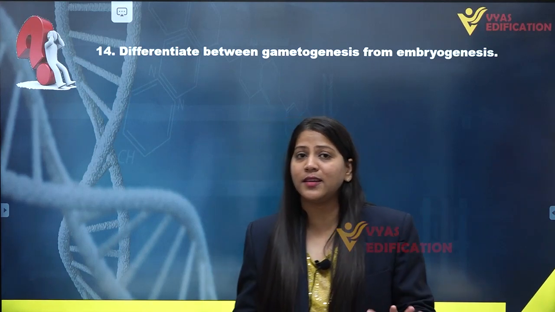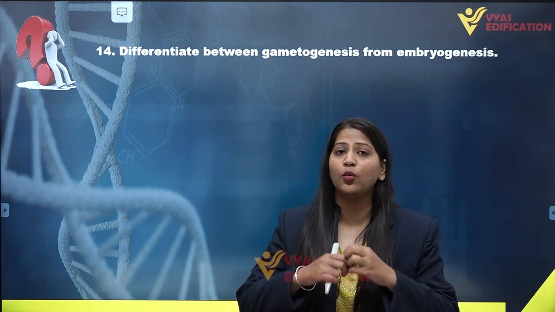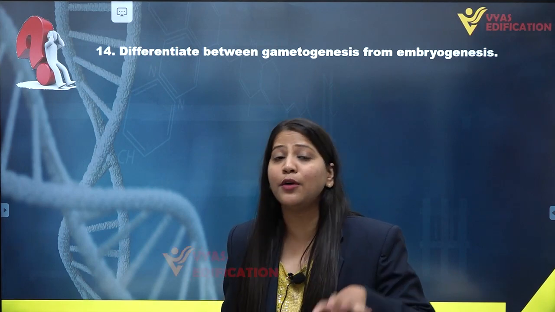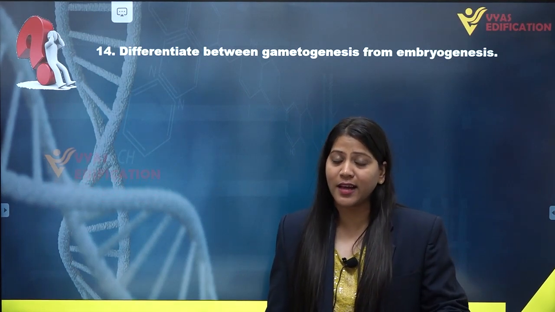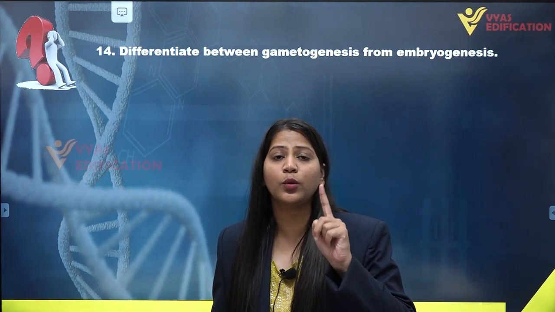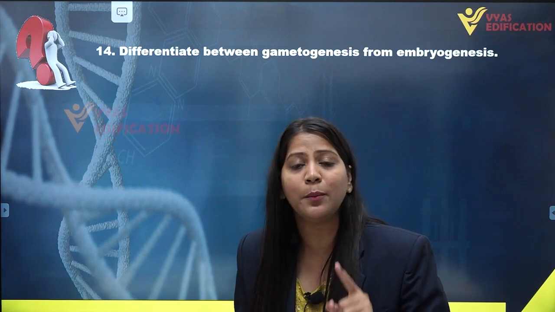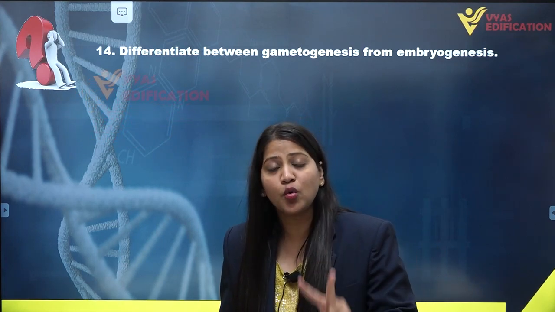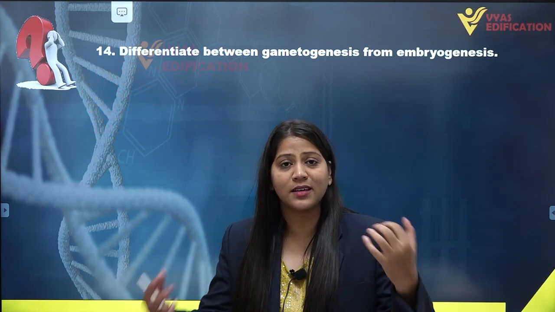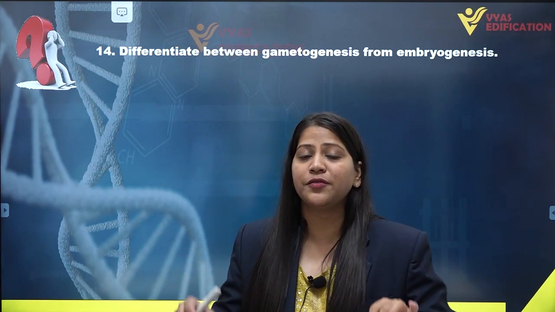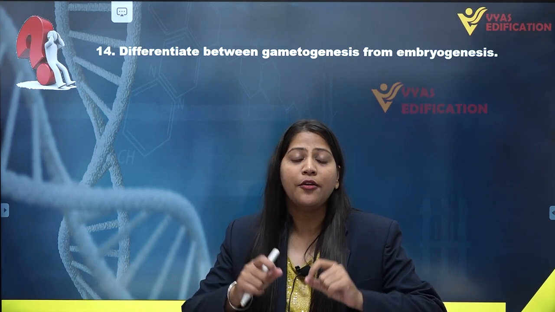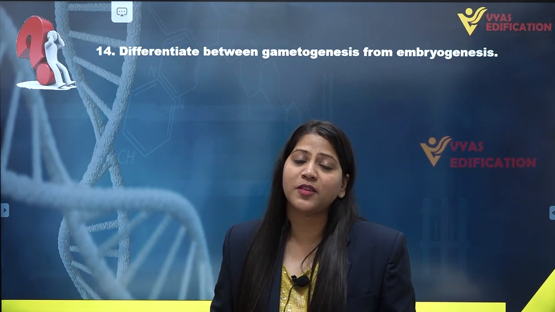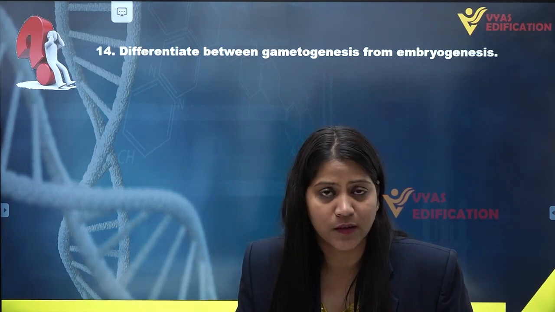It is not necessary that sexual reproduction has only two parents. Hermaphrodite animals, or we can say bisexual animals, can also reproduce sexually, and in that case only one individual, only one parent, is going to produce two different types of gametes in its body. These two different types of gametes, the male gamete and female gamete, are going to fuse with each other to form a zygote and undergo further processes.